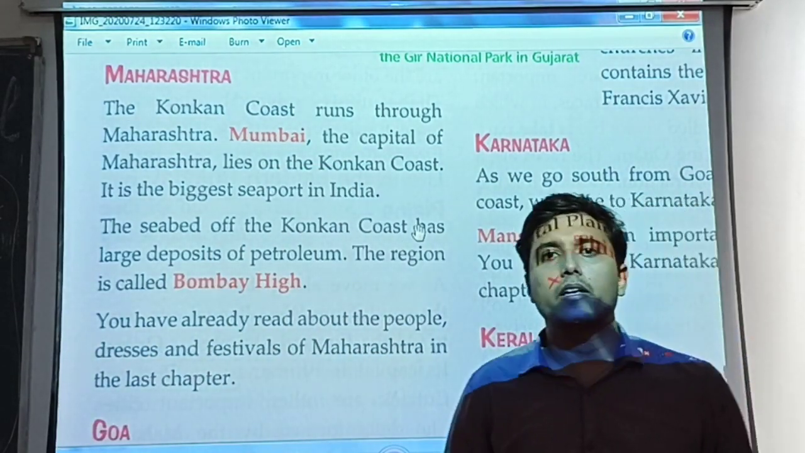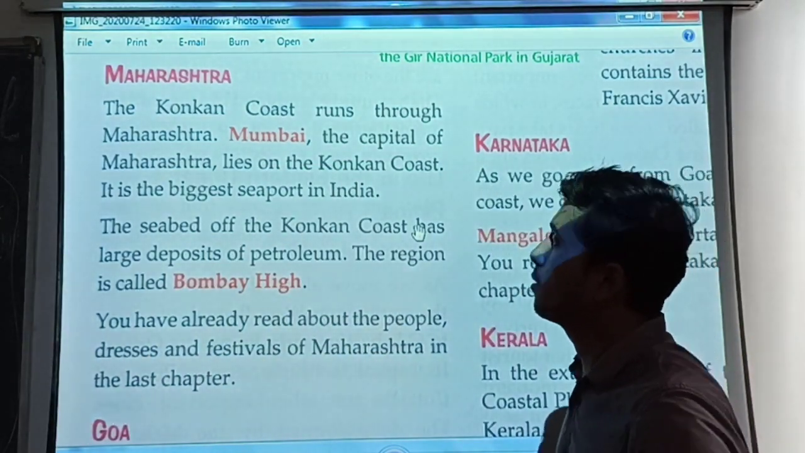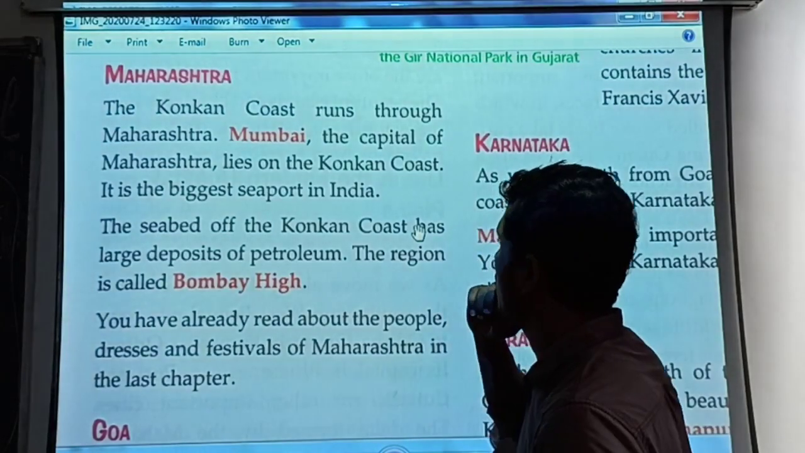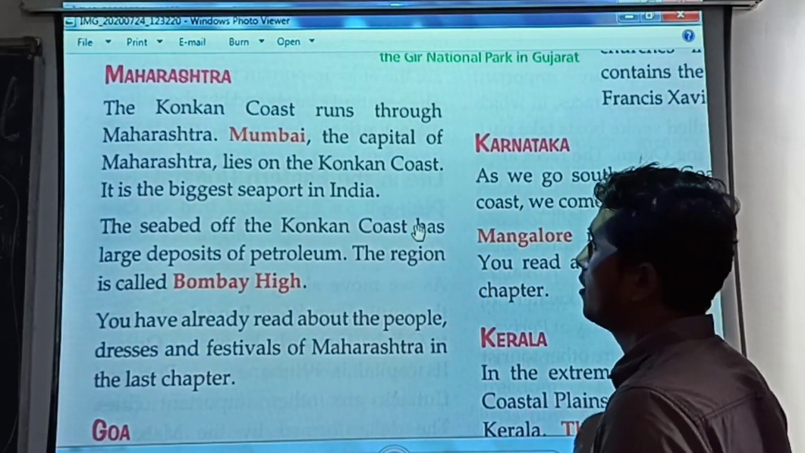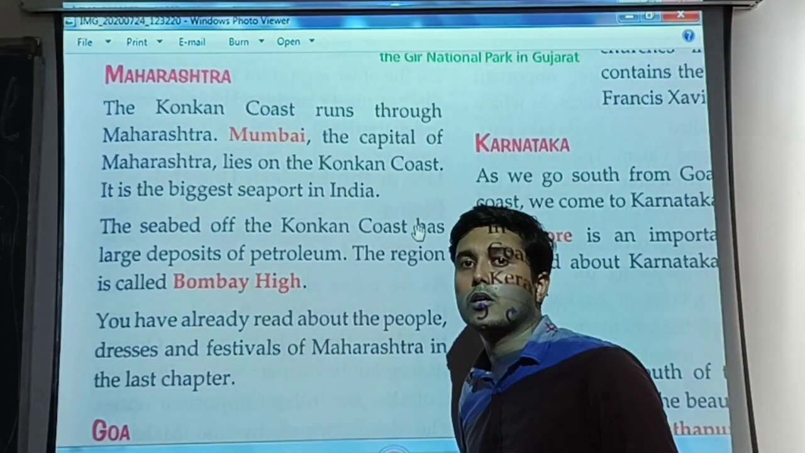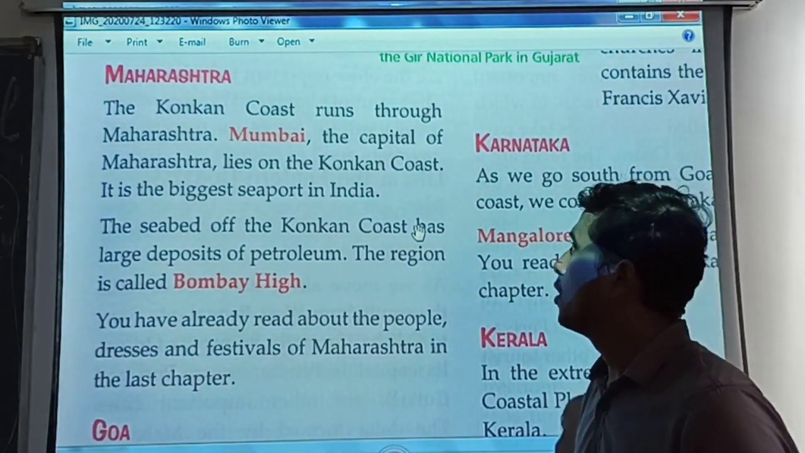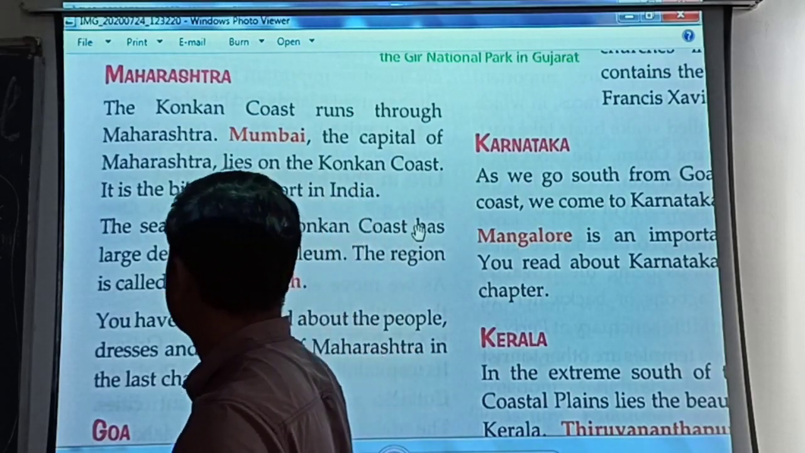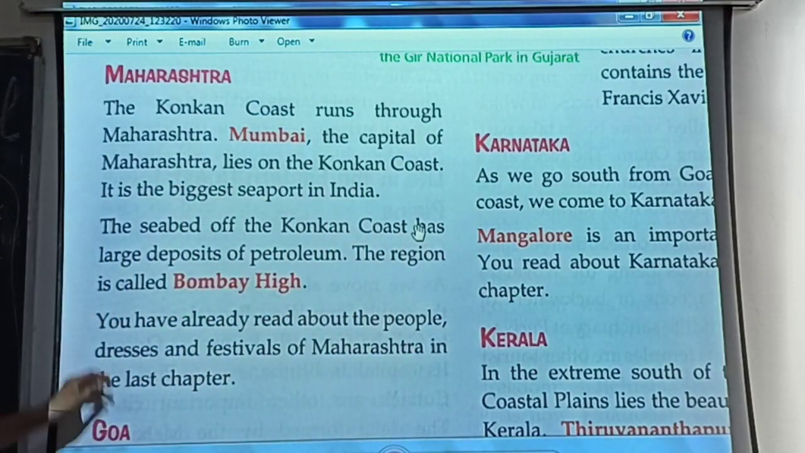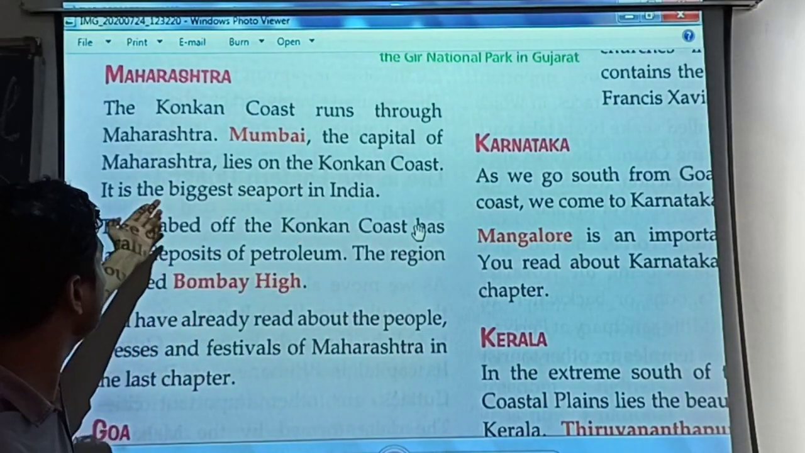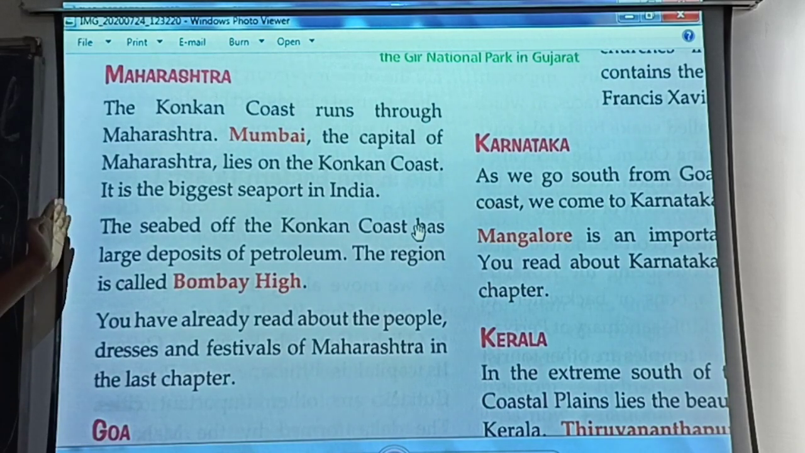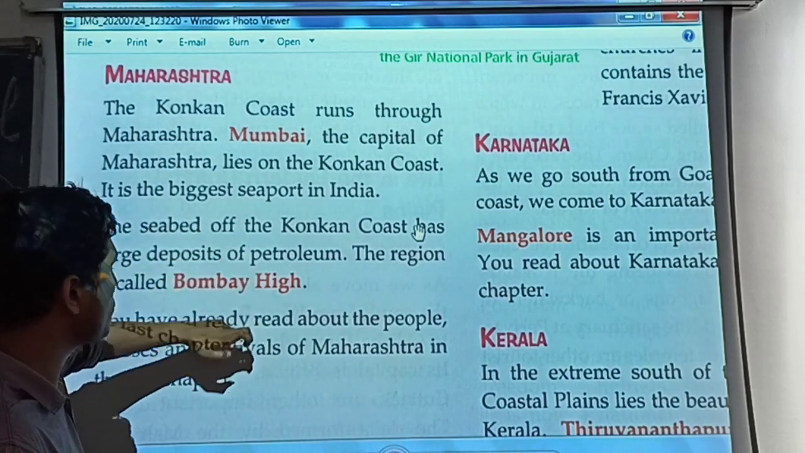Now students, after reading about Gujarat, let's read about Maharashtra. The Konkan coast runs through Maharashtra. So the coast which passes through the Maharashtra state is the Konkan coast. The capital of Maharashtra lies on the Konkan coast, and it has the biggest seaport in India.